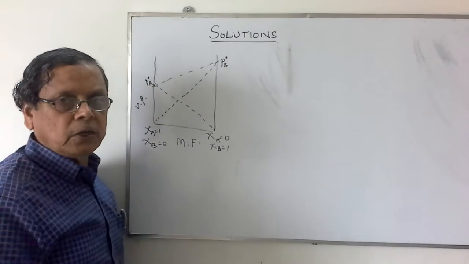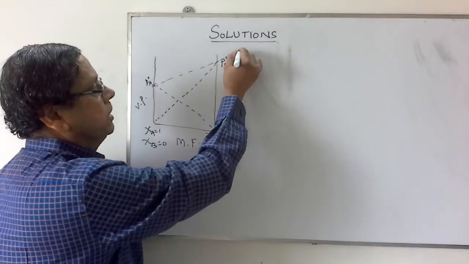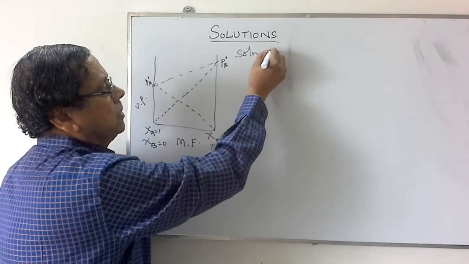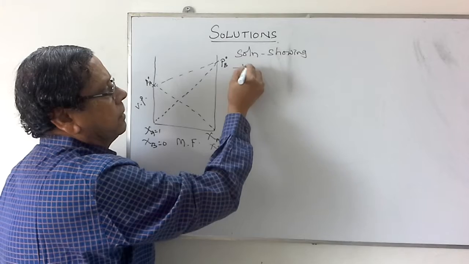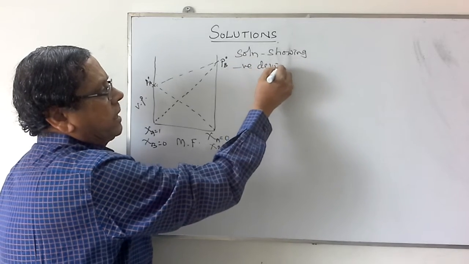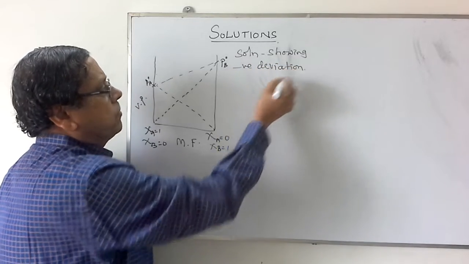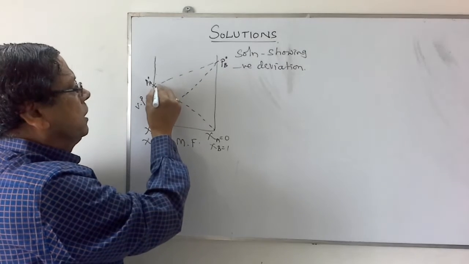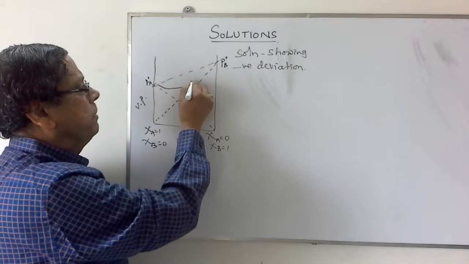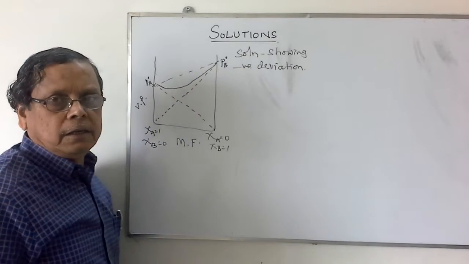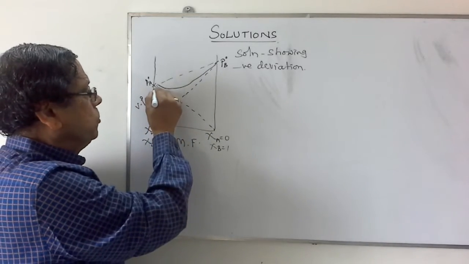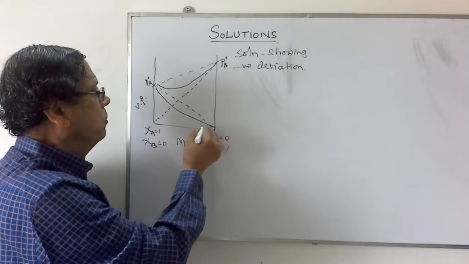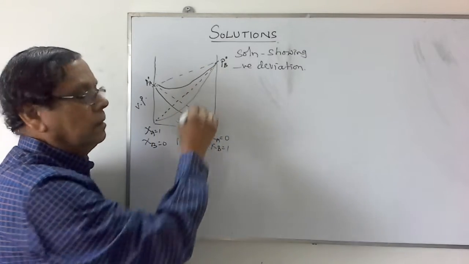But in case of the solutions showing the negative deviation, we have observed that the vapor pressure of the total solution will be lesser than the ideal total vapor pressure. Similarly, for the individual liquids also, the vapor pressure will be lower, like this.